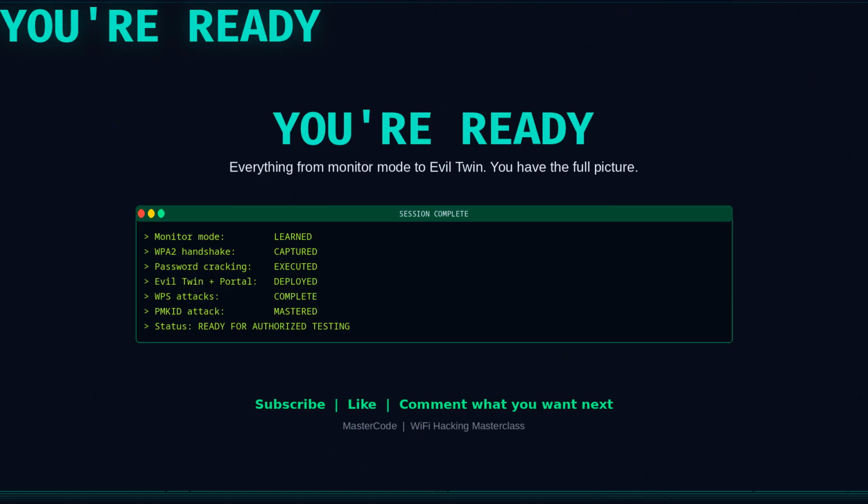With that document, you now have a complete understanding of Wi-Fi hacking from the ground up. You know how wireless networks work at the frame level, how WPA2 authentication is structured, how to capture handshakes and crack them offline, how to build an evil twin attack with a full captive portal, how to exploit WPS, and how to use the PMKID attack that requires no client at all. You know what the defender sees and how to think about detection. This is not a simple topic and you made it through the whole thing.